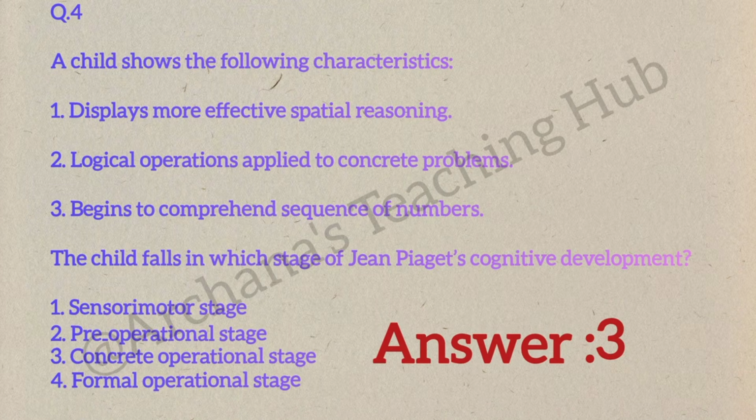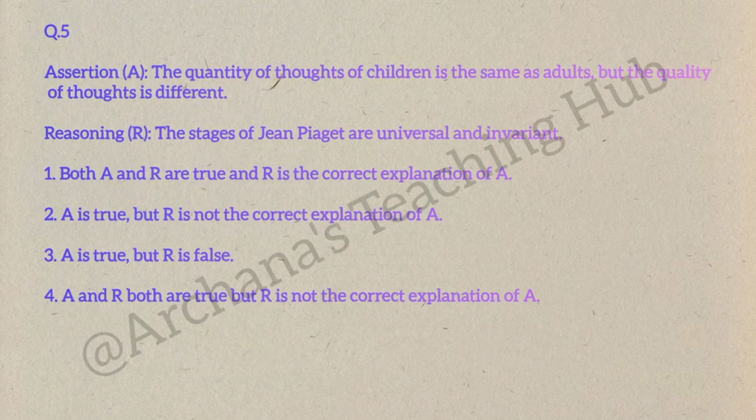Question number 5. Assertion: The quantity of thoughts of children is the same as adults, but the quality of thoughts is different. Reason: The stages of Jean Piaget are universal and invariant. Option 1: both A and R true, and R is the correct explanation of A. Option 2: A is true, but R is not the correct explanation of A. Option 3: A is true, but R is false.